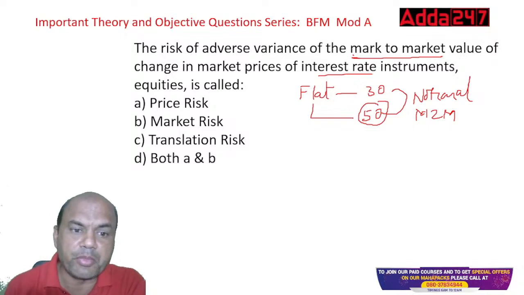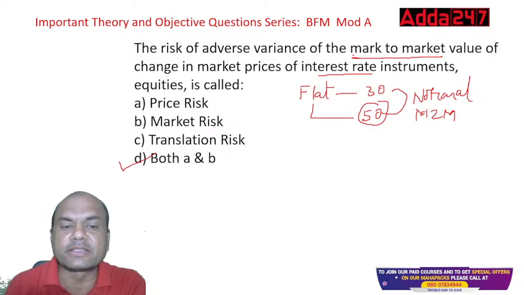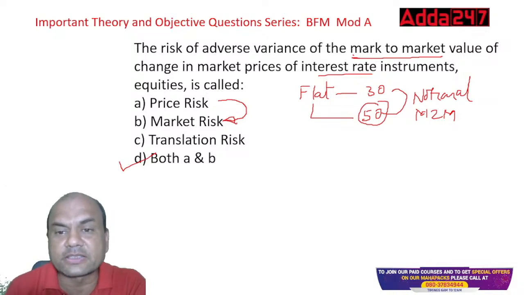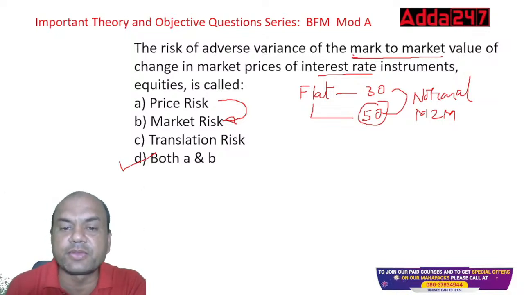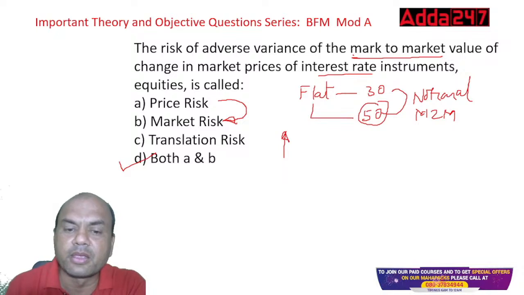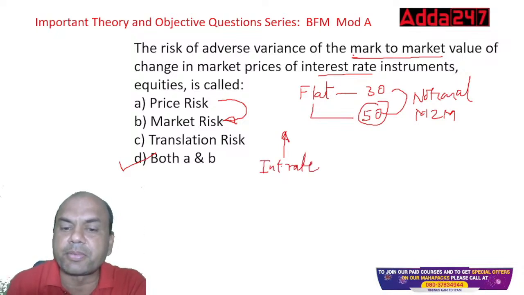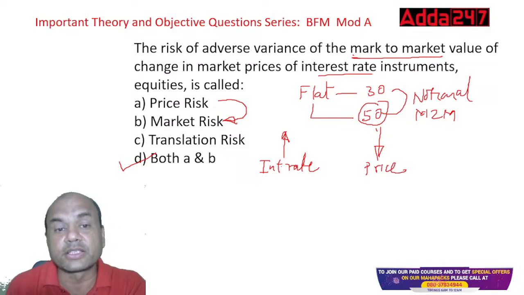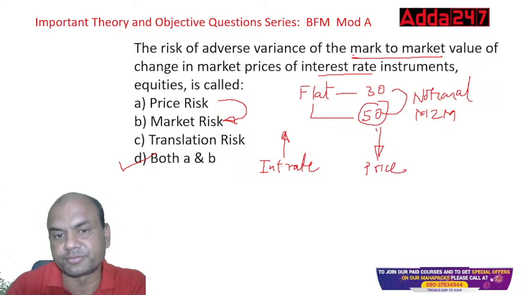It is both A and B, price risk and market risk, because market price risk is actually a part of market risk. And price risk arises because of the interest rates. If the interest rate goes up, then the price of the bond will go down. Price will always go down. So this is the logic behind this.